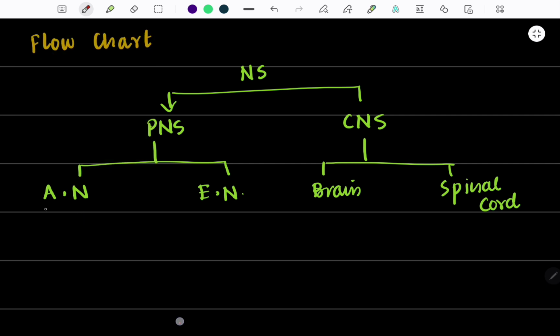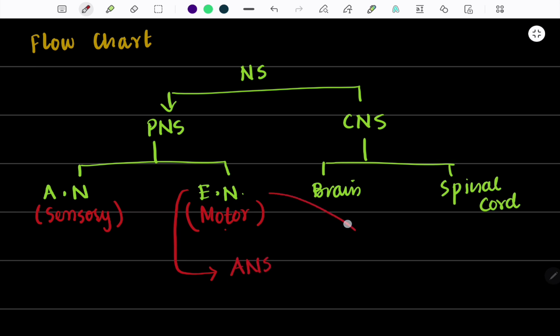Afferent neurons means sensory neurons and efferent means motor neurons. Now this section is further divided into two more subdivisions. The first one is ANS and the second one is somatic system.